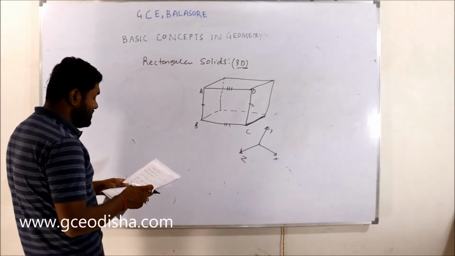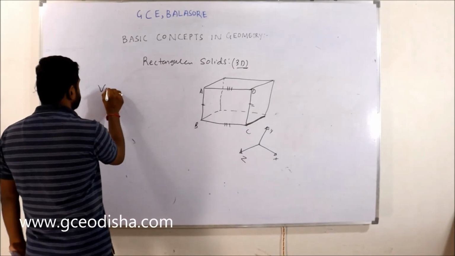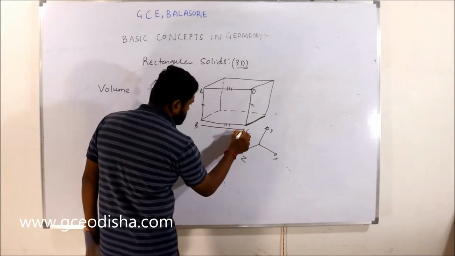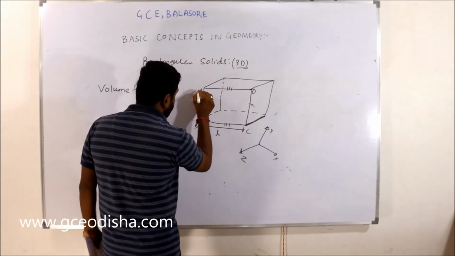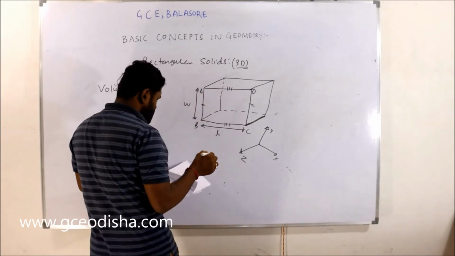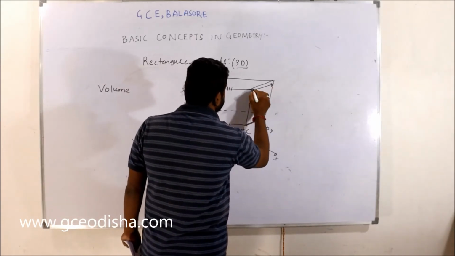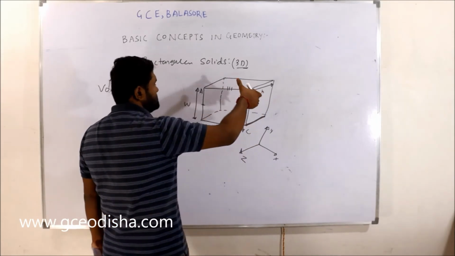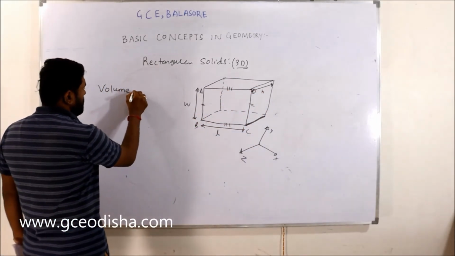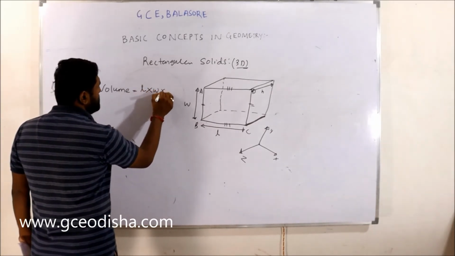Then how can we find the volume? Volume of the rectangular solids. Let's take this as length L, this as width W, and this as height H. If you rotate this, the same nomenclature will come, right? Volume is equal to the multiplication of length into width into height.